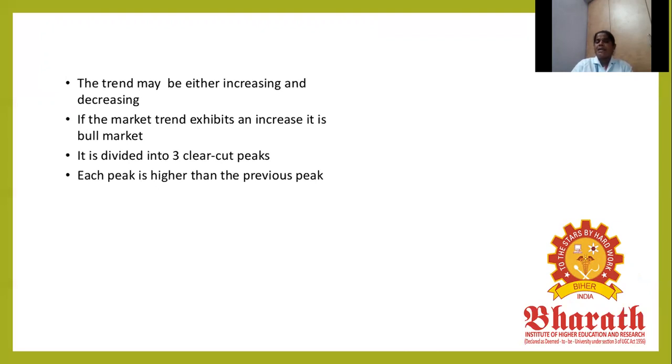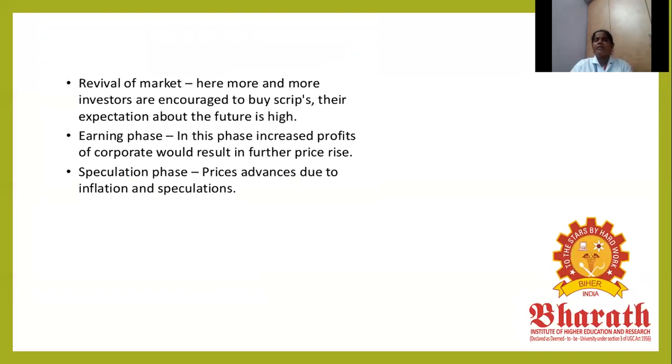A bull market has three clear-cut peaks, each higher than the previous peak. In a bull market, no new enterprises enter the share market. Already existing companies run to the top. There is a revival of the market, and more and more investors are engaged by expectations about the future. For example, I buy today at 10 rupees, and today I expect it to reach 12 rupees. That is your future expectation of a higher price.